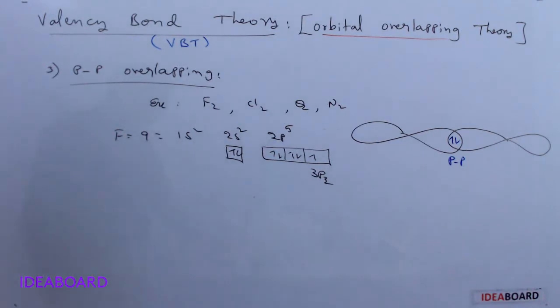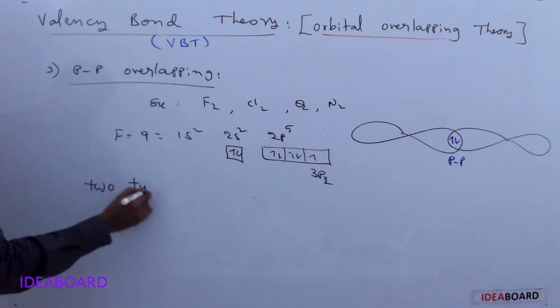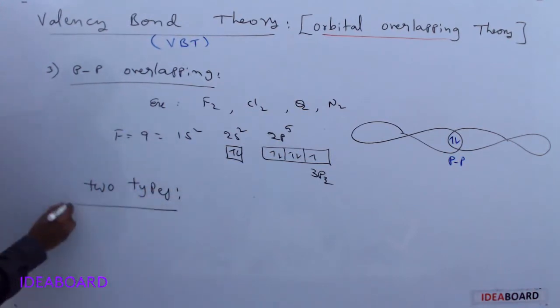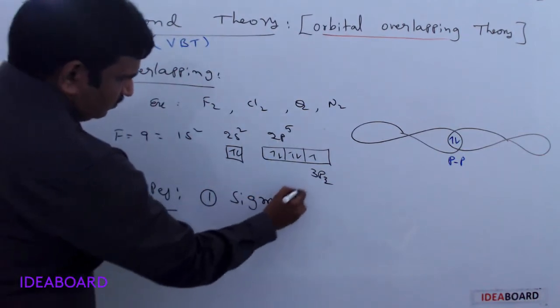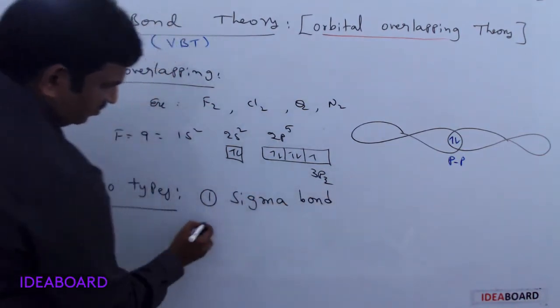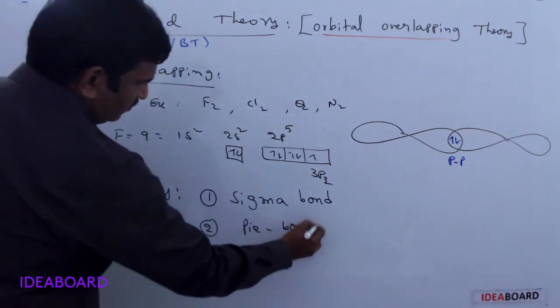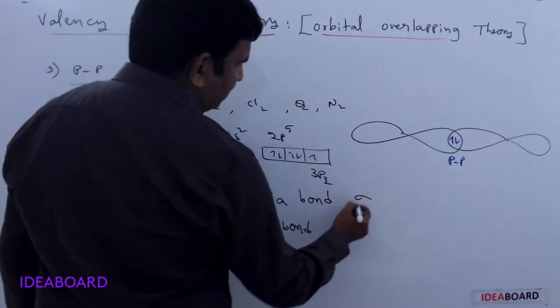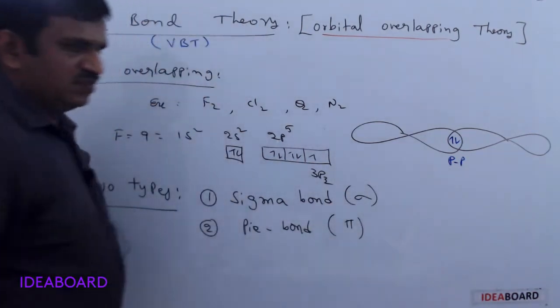Next, one more important point. Based on the way of overlapping of atomic orbitals, covalent bonds are divided into two types. The first type is called a sigma bond, and the second type is called a pi bond. Sigma bond is also indicated simply by sigma, and pi bond is indicated by this letter.